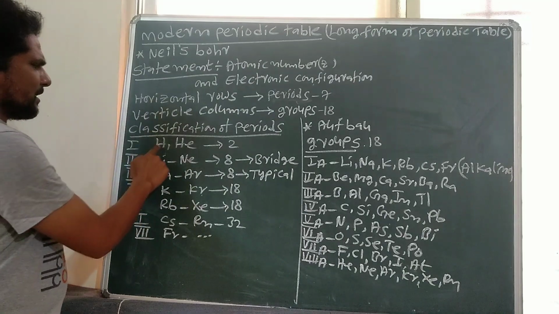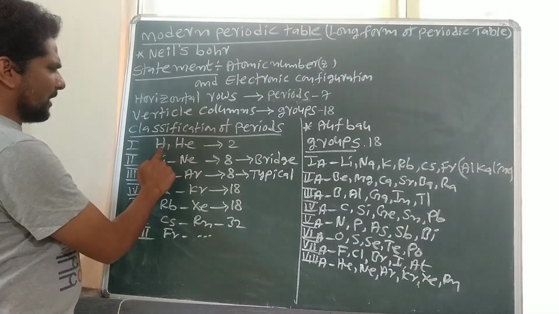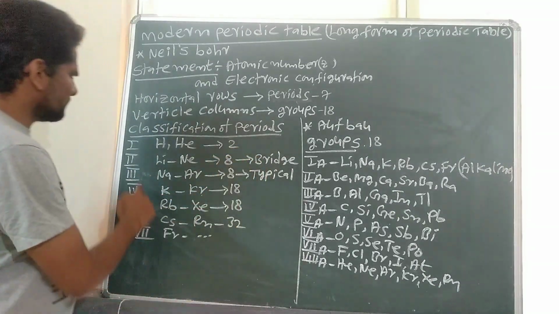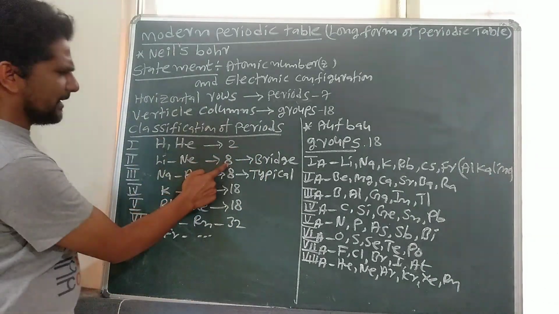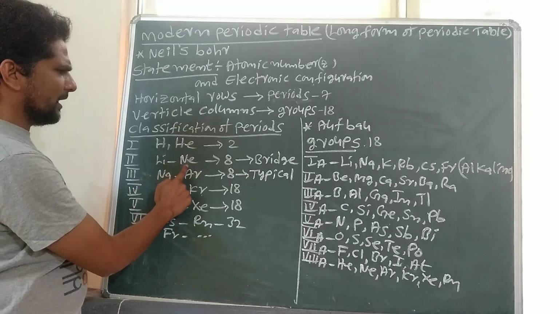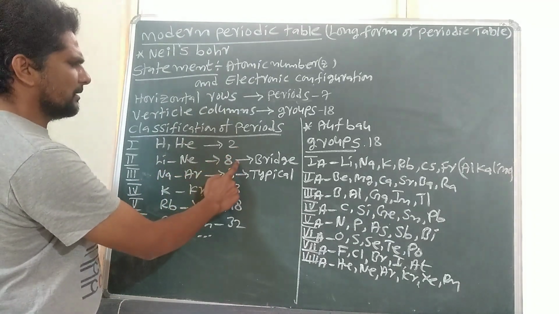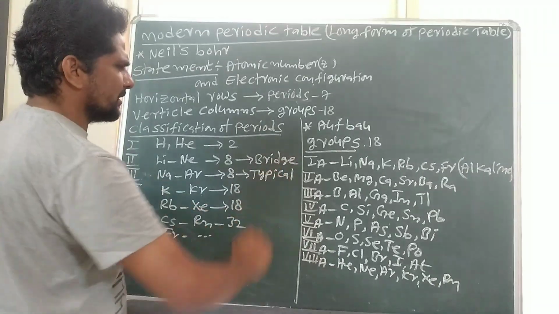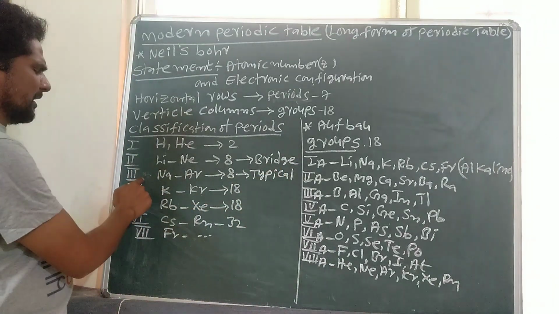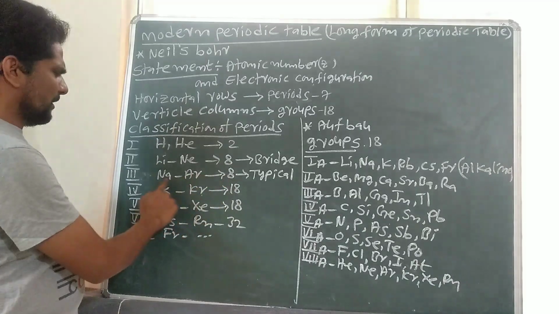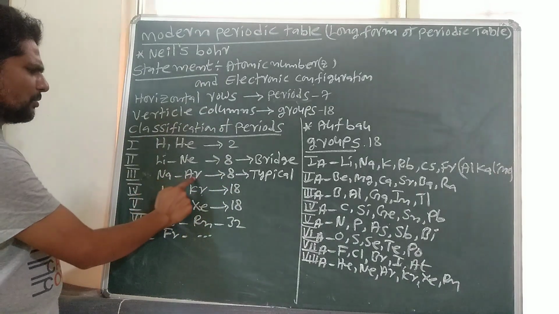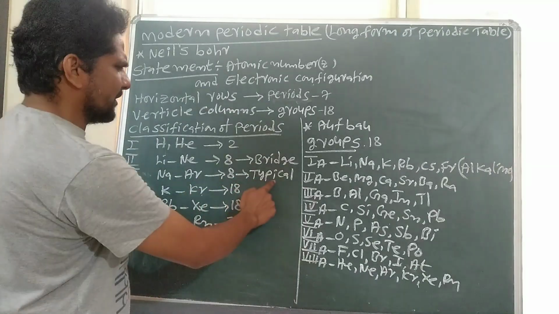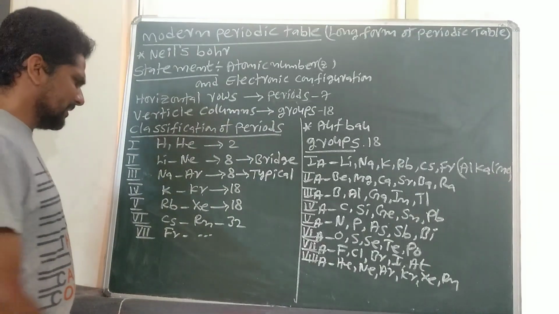The first period consists of two elements, hydrogen and helium, so it is called the shortest period. The second period consists of 8 elements from lithium to neon, so it is called the first short period. Second period elements are also known as bridge elements. The third period consists of 8 elements from sodium to argon, called the second short period. Third period elements are also known as typical elements.